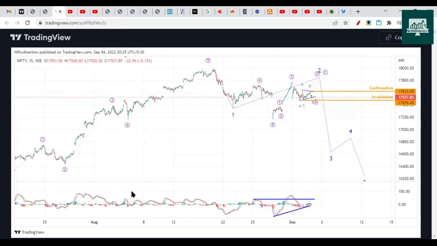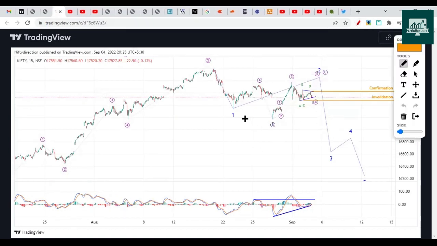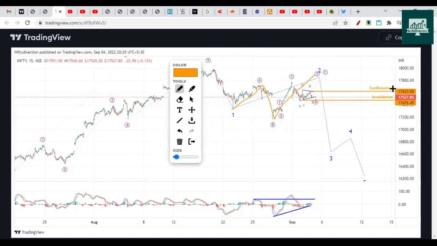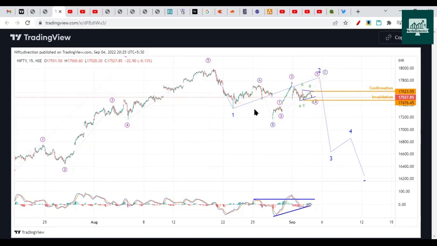The second bearish case we considered was an impulse on the downside. And here we were expecting an expanded flat correction A, B, and C. So we were expecting to go on the upside once it breaks this level, 17,623. So it has gone up and it has not broken this high. So this case seems to be valid now, and like the bullish case, this bearish case is still valid.